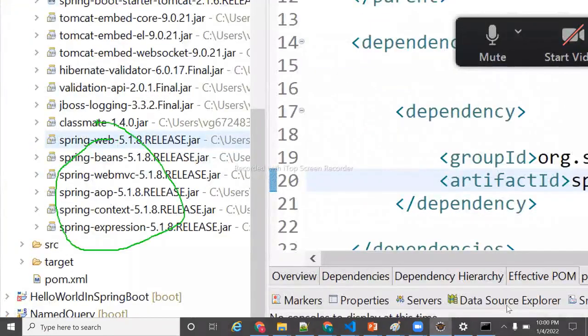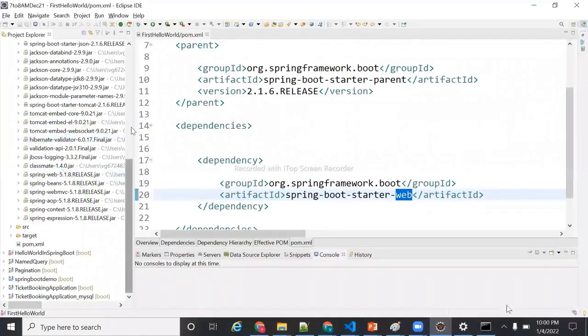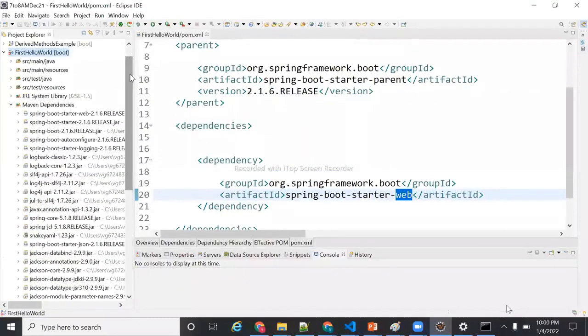Am I right? I need Tomcat, right? To run a web application, I need Tomcat, right? And to run an application, Spring Boot is also required, right? So these are the minimal number of jars which are required to run a minimum Spring Boot project. It downloaded all the minimum jars. Okay, sir. Sachin, is that clear?